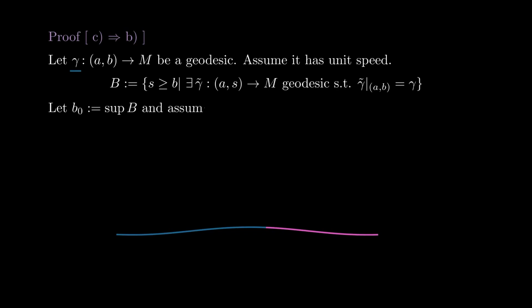Let B0 be the supremum of B. We want to show that B0 is infinity. In other words, that we can extend the geodesic forward for all times. Assume by contradiction that B0 is a finite number.